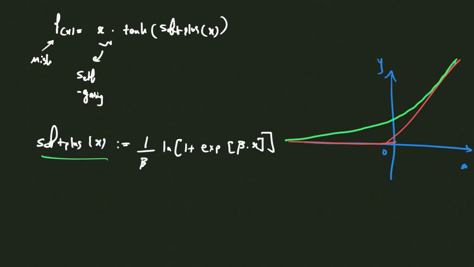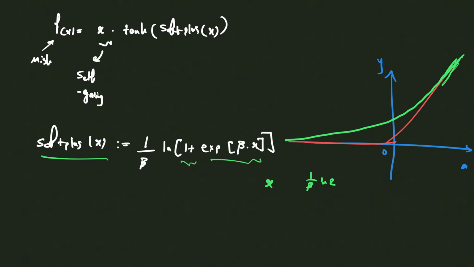Now, if you look at this, you can see that for bigger x's, let's say x is a high value, this 1 becomes negligible compared to the e to the beta x, and then this would be dragged out of the logarithm, and therefore you would have x as the output. So these cases would essentially be very similar to x. Now, what would happen is that at 0, you would have 1 over beta times ln 2 as your result.